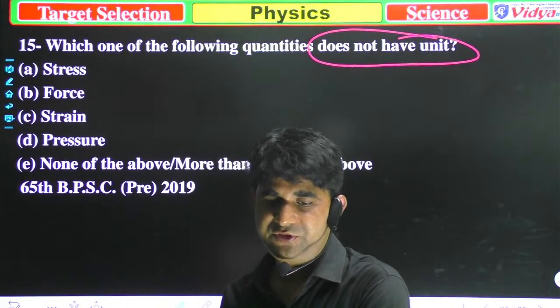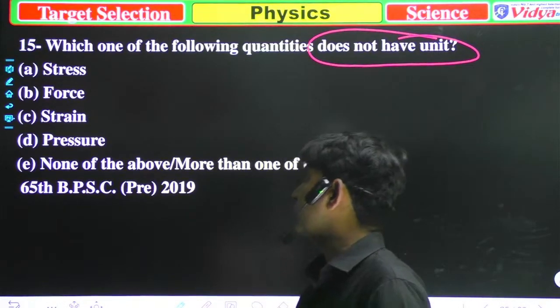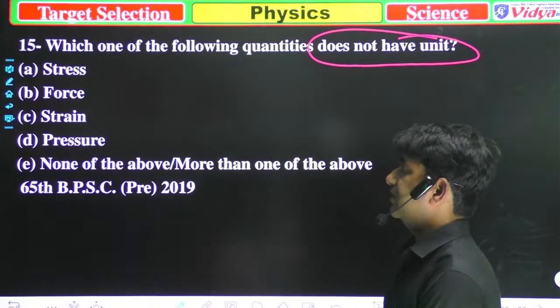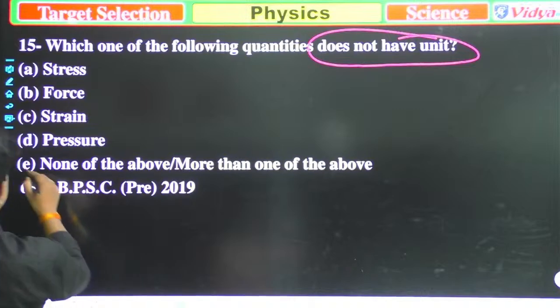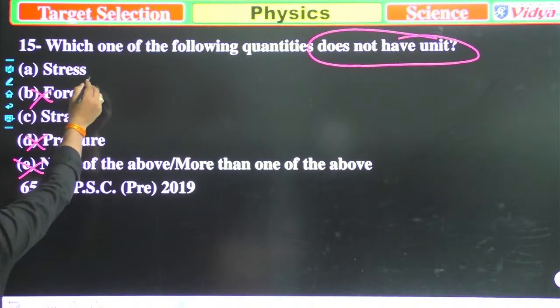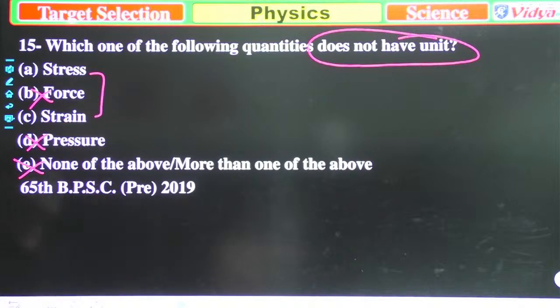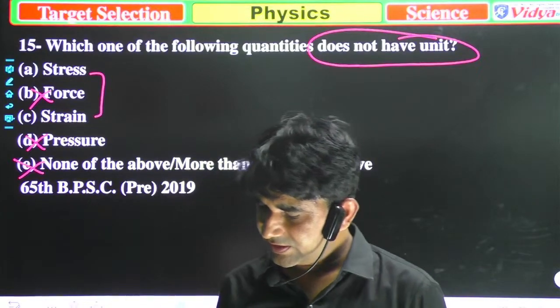So stress, then force, then pressure. Now I will tell you this is incorrect, this is incorrect, and this is incorrect. Now you have to choose between stress and strain. Then which of the following is correct?